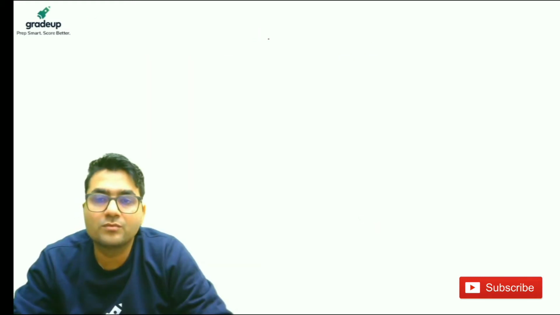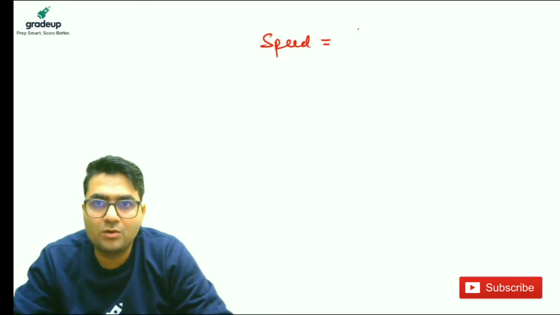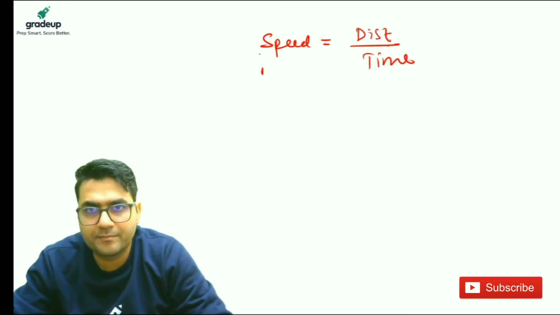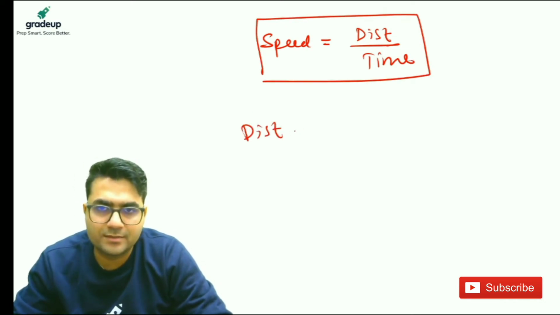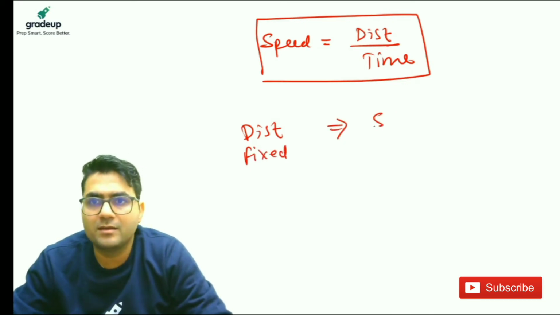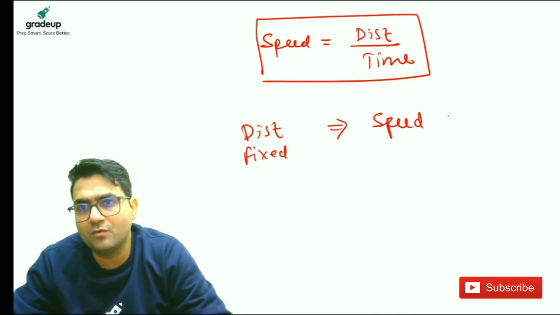As you all know, speed is equal to distance upon time. When distance is fixed, then speed is inversely proportional to time.